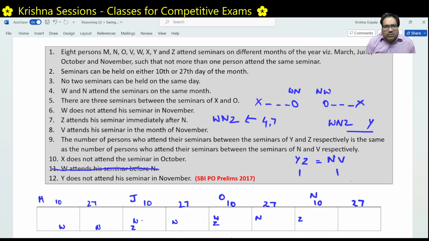The distance between Y to Z is equal to the distance between N to V. N to V. Right. Y to Z, N to V. And N is immediately to the left of Z. That means V has to be immediately to the left of Y. Right. Is it not?